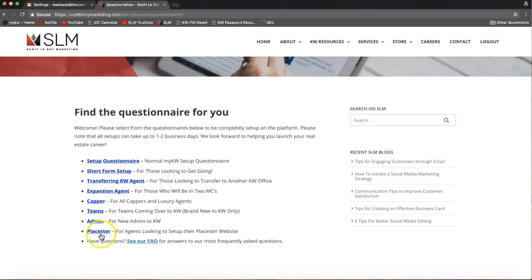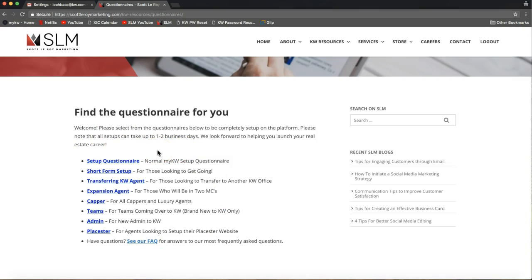And lastly, we do have the placer questionnaire. So if you have experienced agents who've been there for a while and they just need their placer site set up, or if your office placer website needs to be set up, you can also fill out this form right here for your office. So that's a great tip. We are happy to get your office placer website set up for you. So these are all of our questionnaires right here.